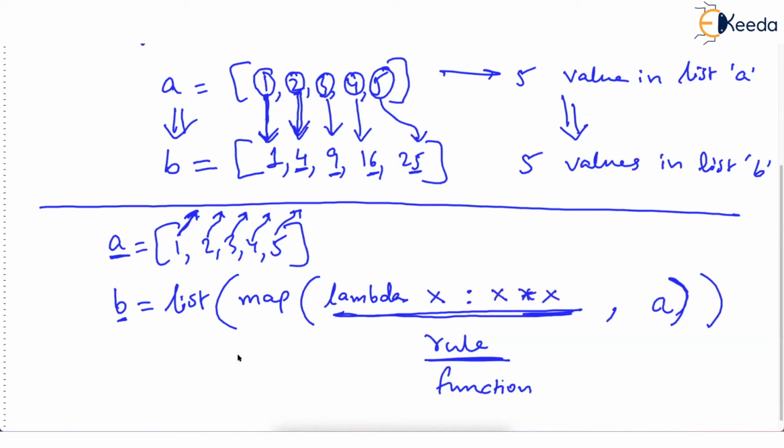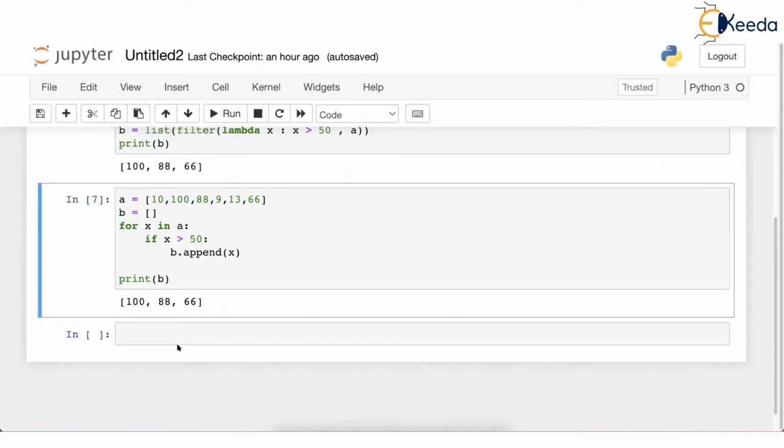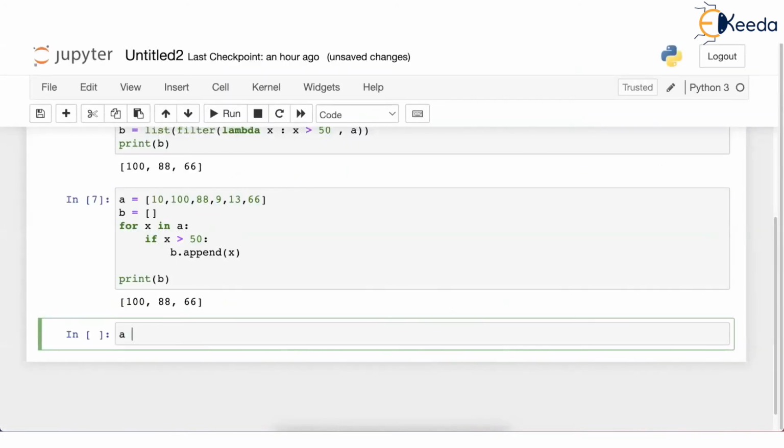Just check this. This is going to create a new list B just as shown above. So if you print B here, the square of all the numbers of list A will be printed. We will go through step by step how it runs, but let's first of all see it in the Jupyter notebook.